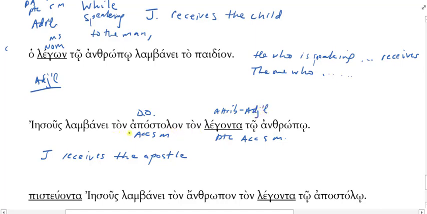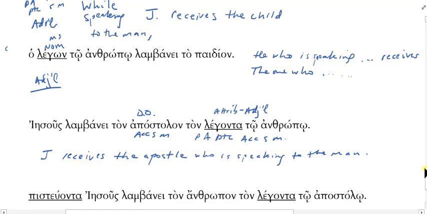So Jesus receives the apostle. How am I going to translate this? Is it Jesus receives the speaking-to-the-man apostle? If I were German, yes. It'd be a good German way to say it. But I'm going to use a relative clause. The apostle who is speaking. Now notice that this is a present active participle, and that's why I'm giving it continuous kind of semantics, right? The apostle who is speaking to the man. Yes, you could say that. Jesus receives the apostle speaking to the man.